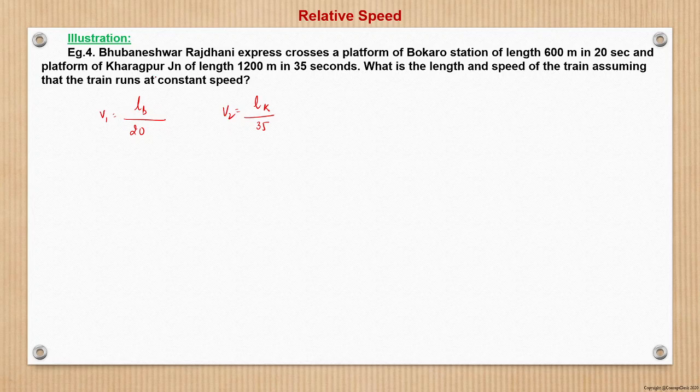Since it is the same train running at constant speed, we can say that v1 is equal to v2. So now we can say that the Bokaro platform length upon 20 is equal to the Kharagpur platform length upon 35.